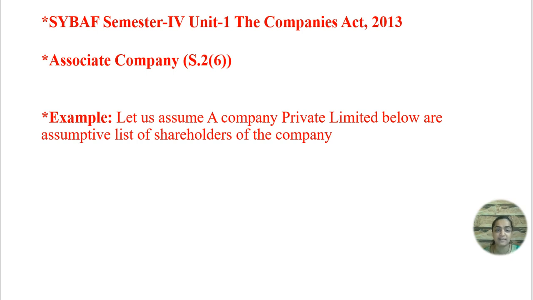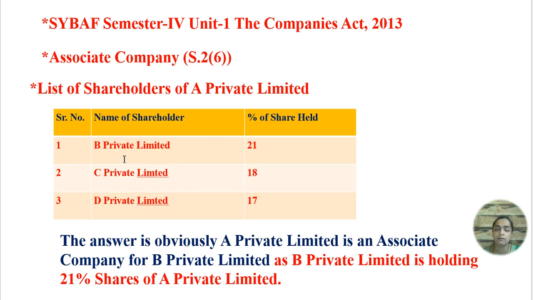Now we will have a look at an example of an associate company. Let us assume a company, A is a name, you can take any example. A private limited company. Below is an assumptive list of shareholders of the company. You can see the table given below. Here is the list of shareholders of A private limited company. In A company, these are the shareholders which have invested in A firm. In this A company, B, C and D have invested their capital.